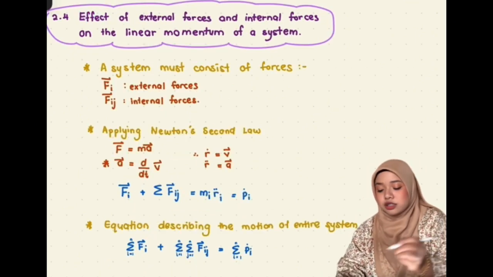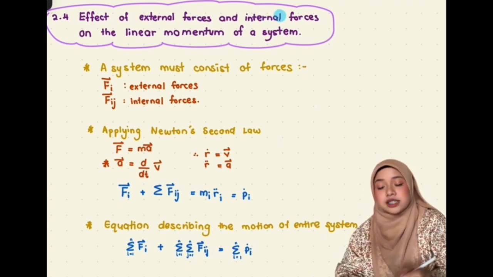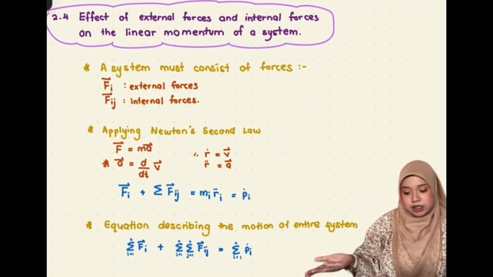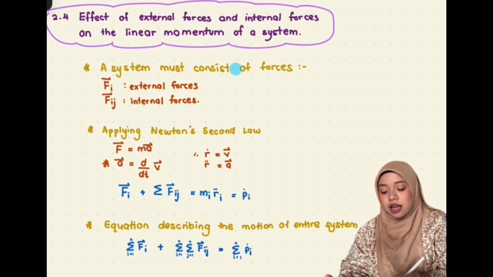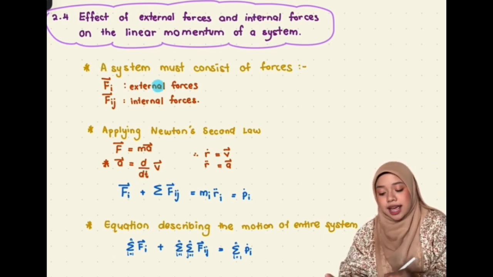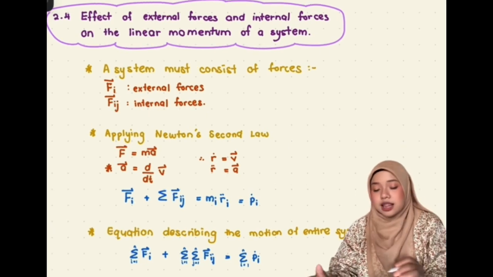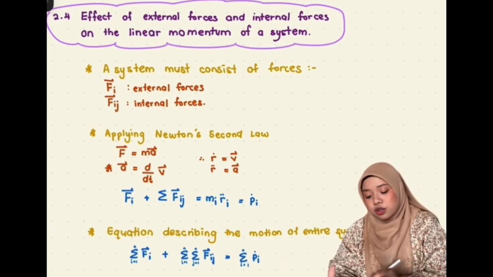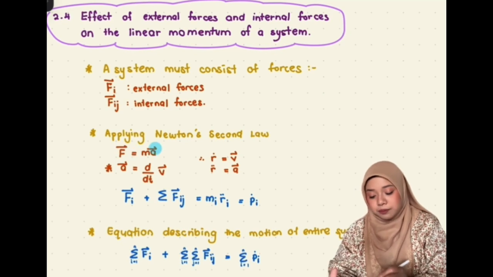Next, we're going to talk about the effect of external forces and internal forces on linear momentum of the system. A system consists of forces, which are external forces and internal forces, that I write as F vector with i in there, and F vector with ig in there. Now, let's apply Newton's second law, which is F equals ma.